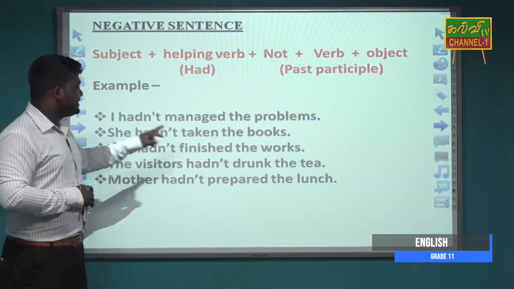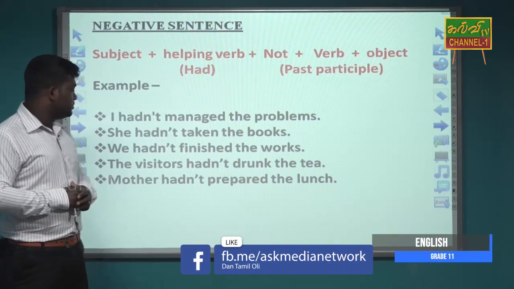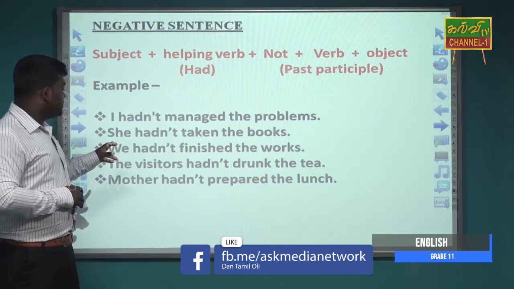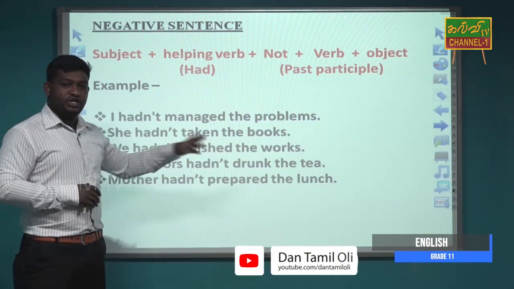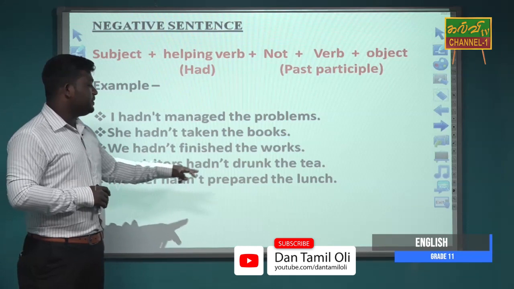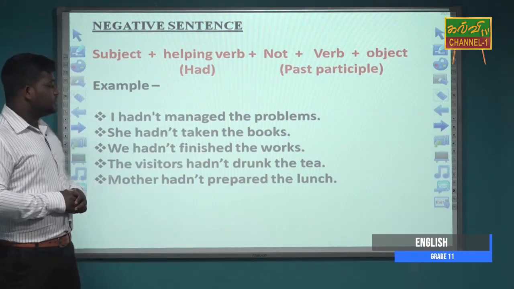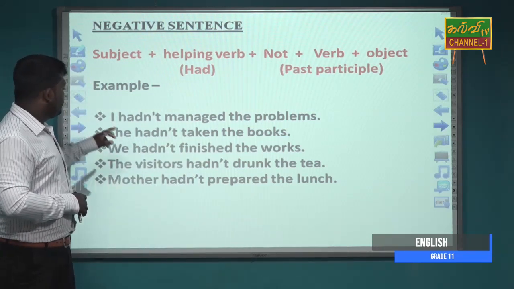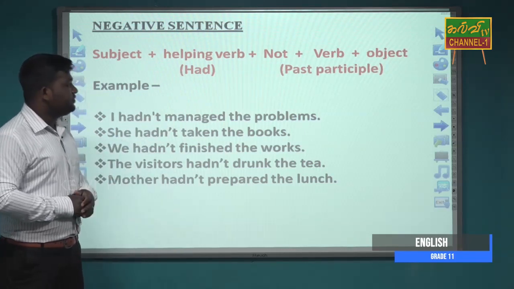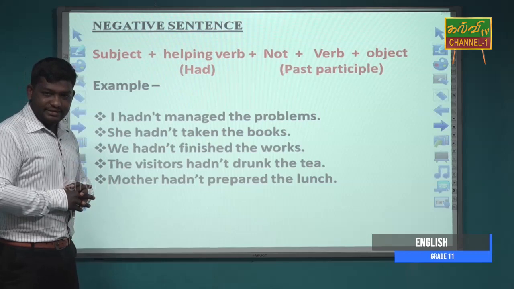I hadn't managed the problems. She hadn't taken the books. We hadn't finished the works. The visitors hadn't drunk the tea. Mother hadn't prepared the lunch. Here we are using hadn't and the verb past participle form with all sentences.